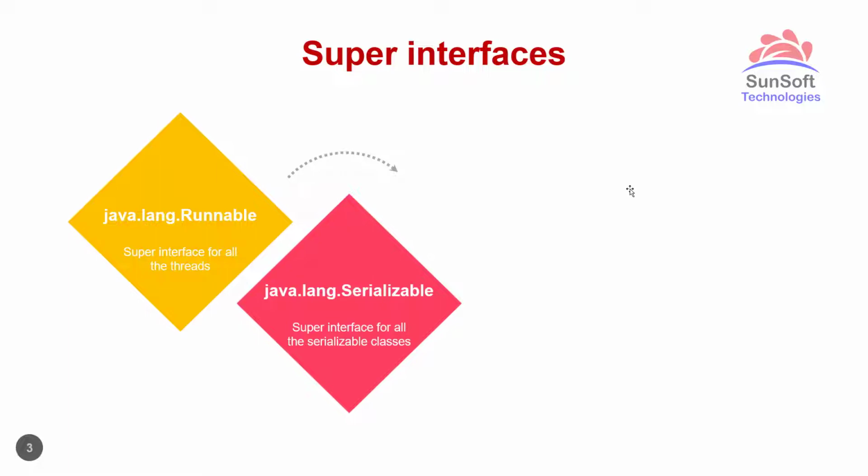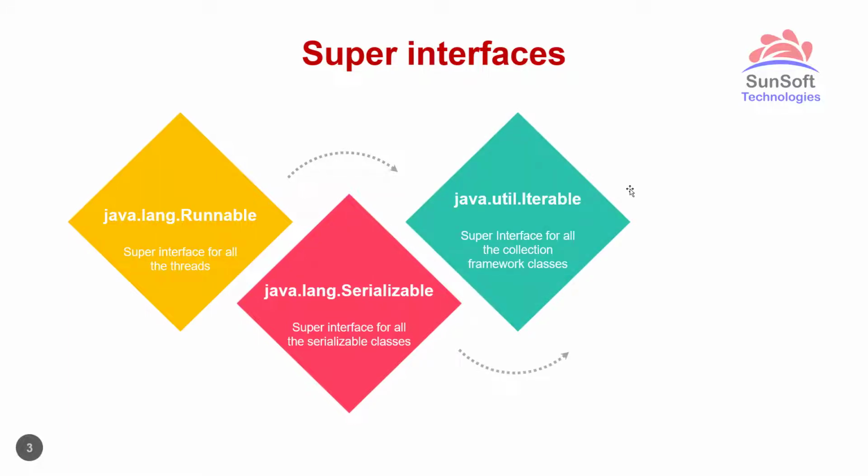Then if you have any collection related class, for almost all collection framework classes we have Iterable as an interface.